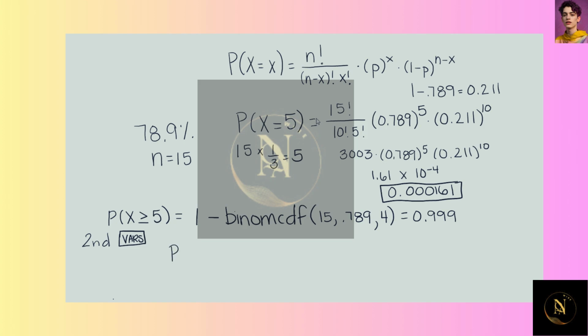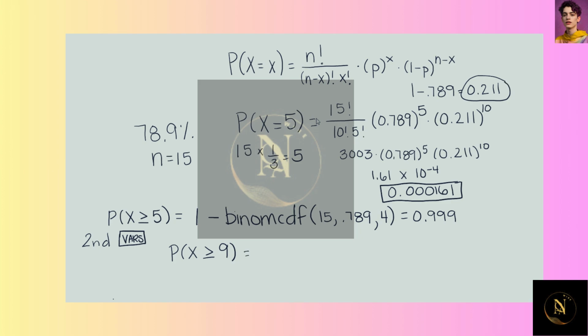What is the probability that at least 9 people do not speak English in their home from those 15 that were surveyed? So we are looking for the probability that x is greater than or equal to 9. So for this one, you have to be careful because we are looking for the do not speak English at home. So we want to use this probability, 0.211.